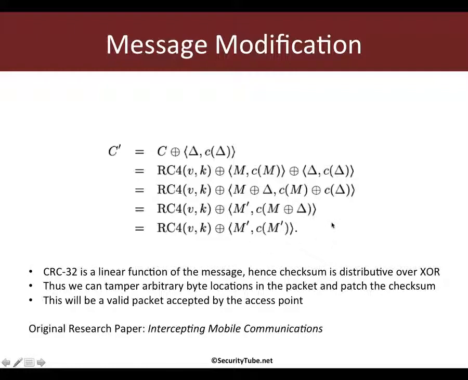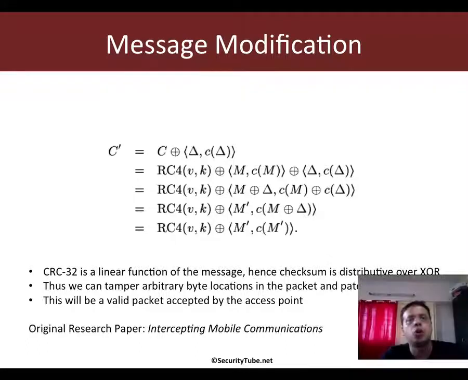Now, what does all of this mean? Some of you who may be familiar with XOR operations, how they work, and are a little bit into math may have figured it out. It's not very difficult actually. But let's try and understand this from a packet perspective. What does this actually mean?